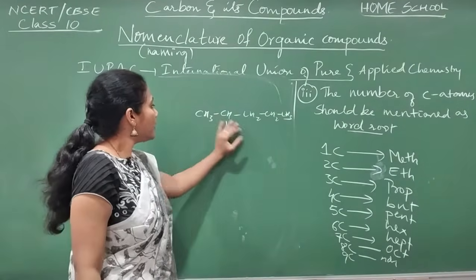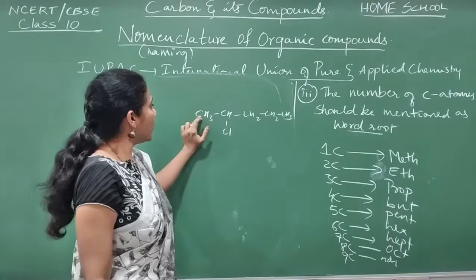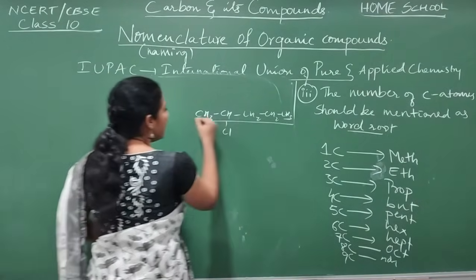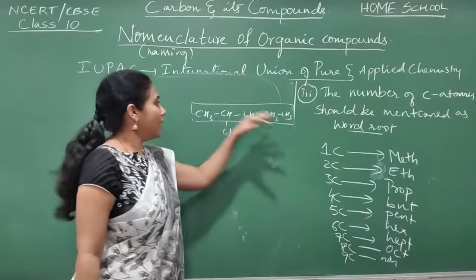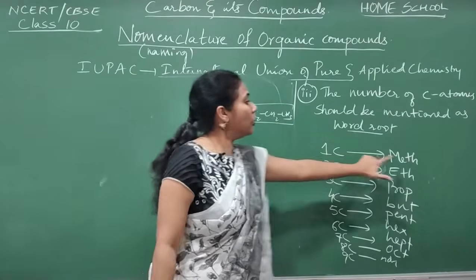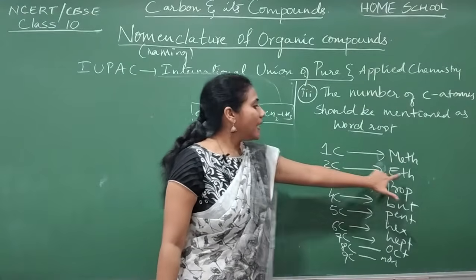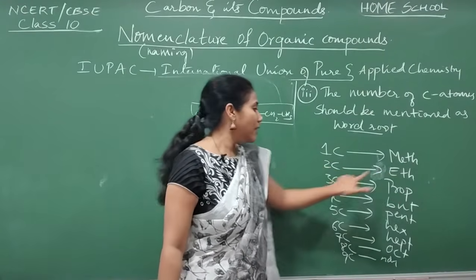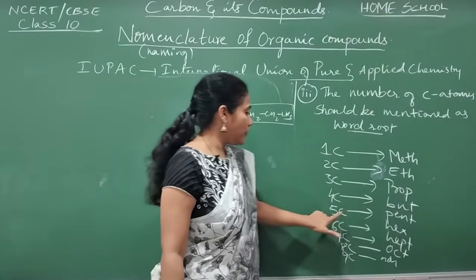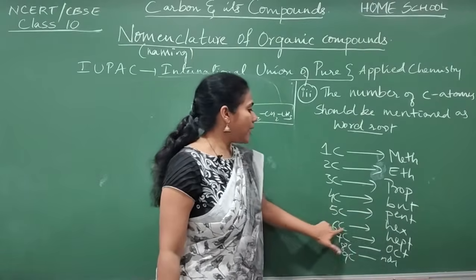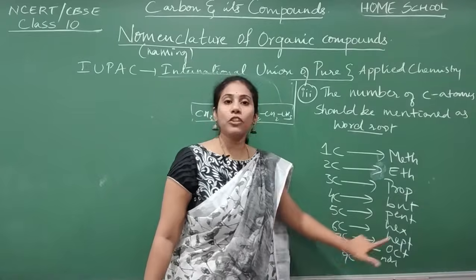Say here the group Cl is there. Its name first we will indicate as the first name, and later what we have to do is count the number of atoms present in this straight chain. If you have one carbon, the word root, the middle name, should be written as meth. If you have 2 carbon atoms, eth. 3 carbon atoms, prop. 4 carbon atoms, but. 5 carbon atoms, pent. 6 carbon atoms, hex. 7, hept. 8, oct, and 9, non.